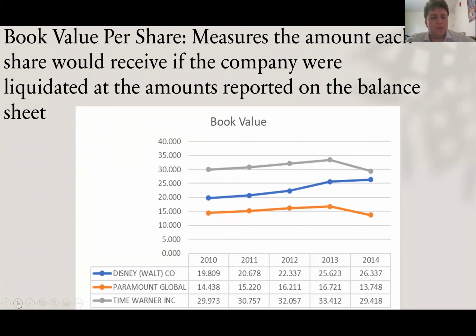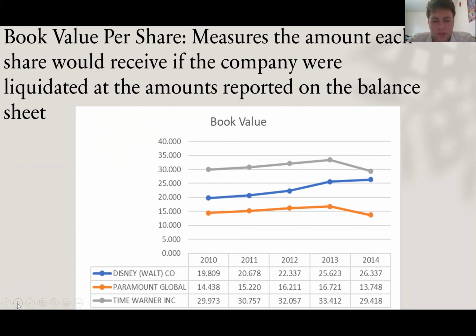So the next ratio is book value per share, which measures the amount each share would receive if the company were liquidated at the amounts reported on the balance sheet. This ratio can be used by investors to gauge whether a stock price is undervalued by comparing it to the company's market value per share. If a company's book value per share is higher than its current stock price, then the stock is considered undervalued.